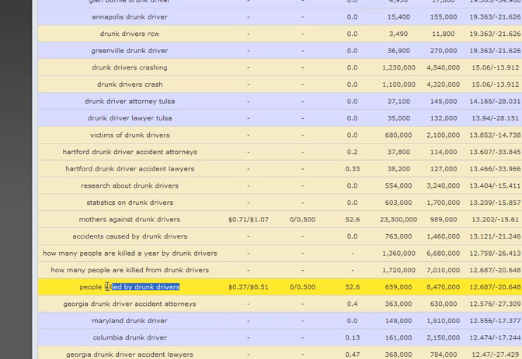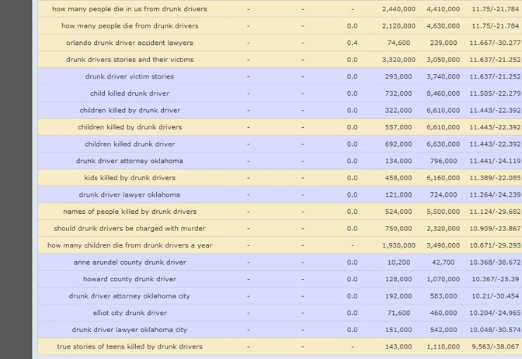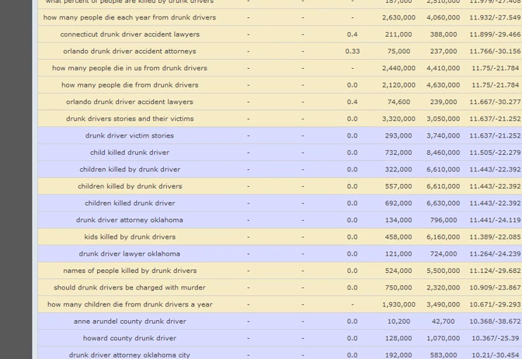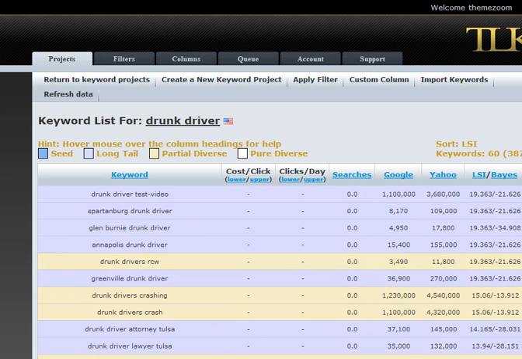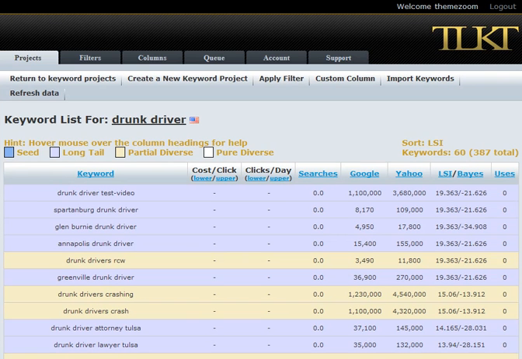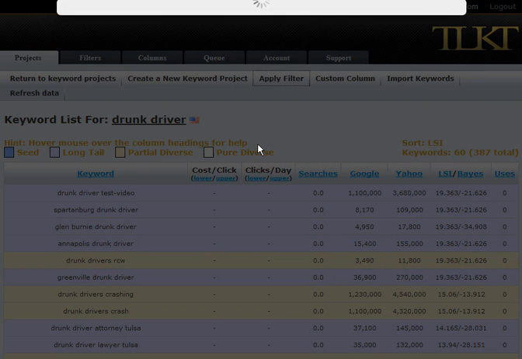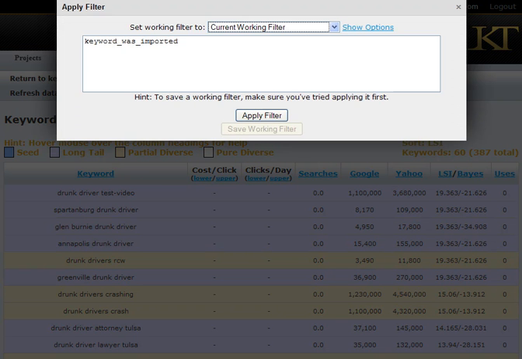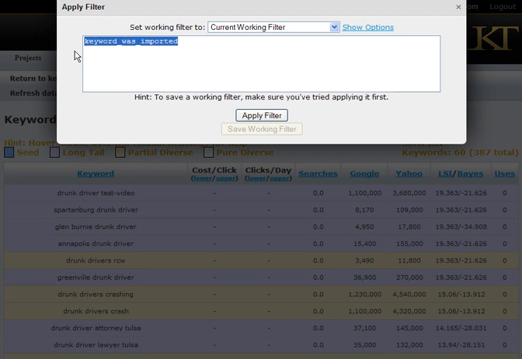What this means in your market convergence and research is that people are interested in people getting killed by drunk drivers. There is stuff happening on here, but most of these terms do not have any cost per click on the pay-per-click engines. And what you really need to do in order to interpret these, you can see this is why we're not really competing with any of the keyword tools, but processing the language and understanding the conversation, is that we just need to go up here to the apply filter. And if we remove the filter that we added, which is the import keyword function here, just delete that and then apply it.